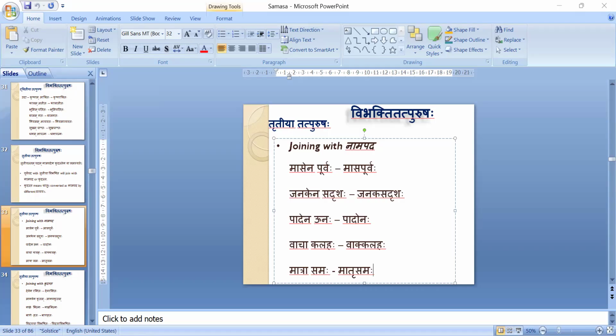We are seeing the Tatpurusha Samasa, Vibhakti Tatpurusha. In that, when Tritiya Vibhakti has to be used, we have Purva, Sadrisha, Una, Kalaha, Sama. Upapada Vibhakti was a topic. When we learnt Upapada Vibhaktis, we learnt that these words, Sadrisha, Una, Sama, should get Tritiya Vibhakti. According to that, here also, when Samasa is done, the Tritiya Vibhakti Samasa will be done.